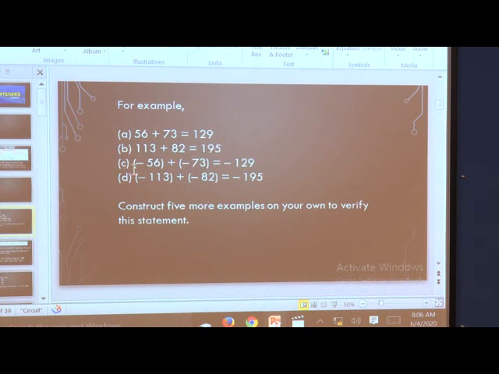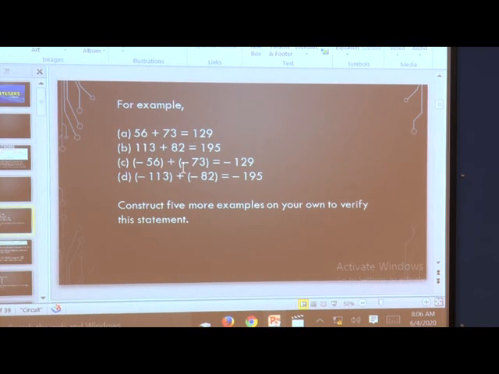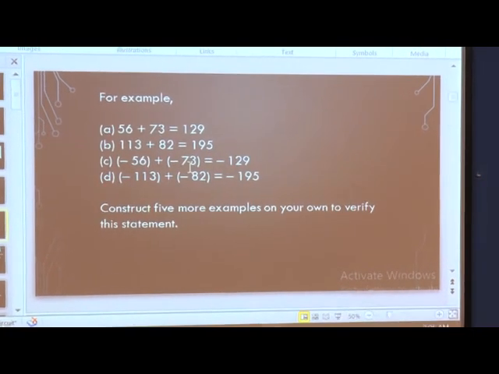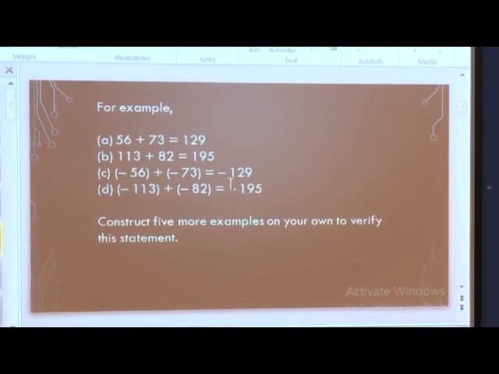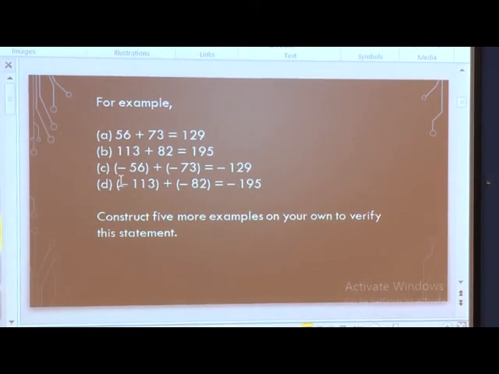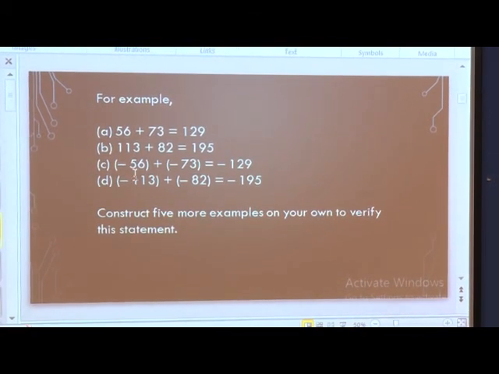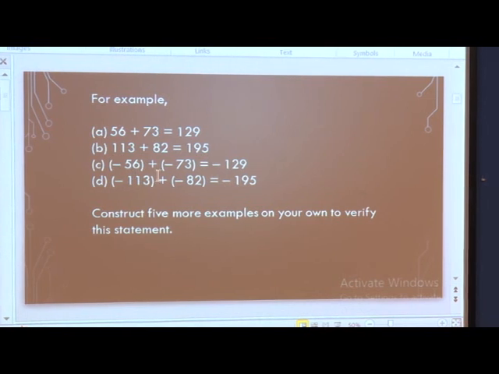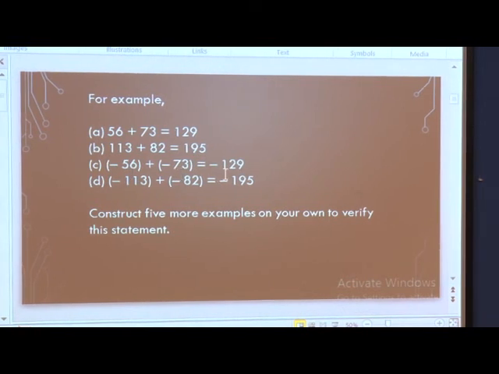One example is where we are going to add two negative integers. So minus 56 plus minus 73 is equal to minus 129. Here what we have done is the simple addition of 56 and 73, that is 129, and when you are adding negative integers, we get a negative integer.